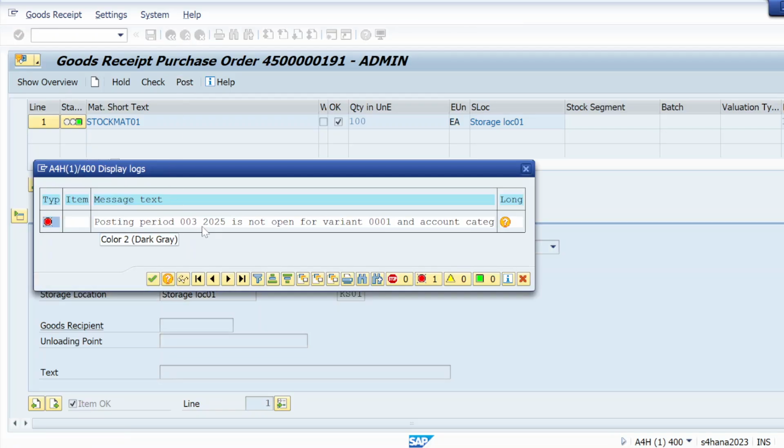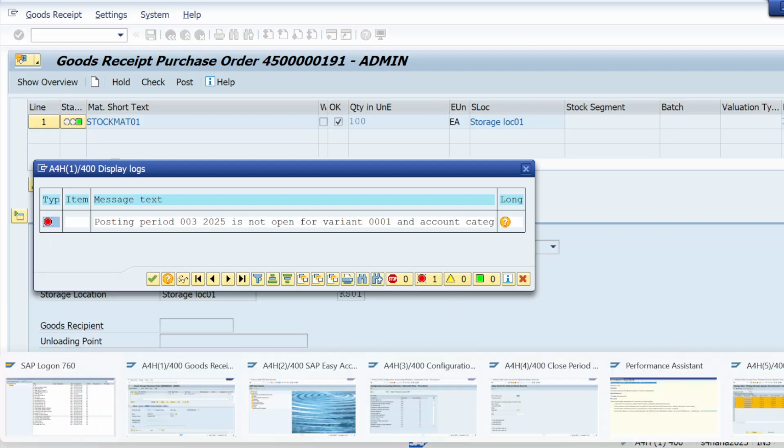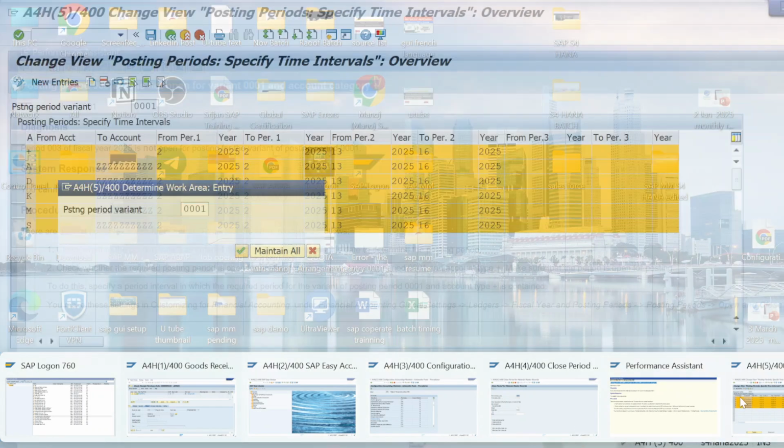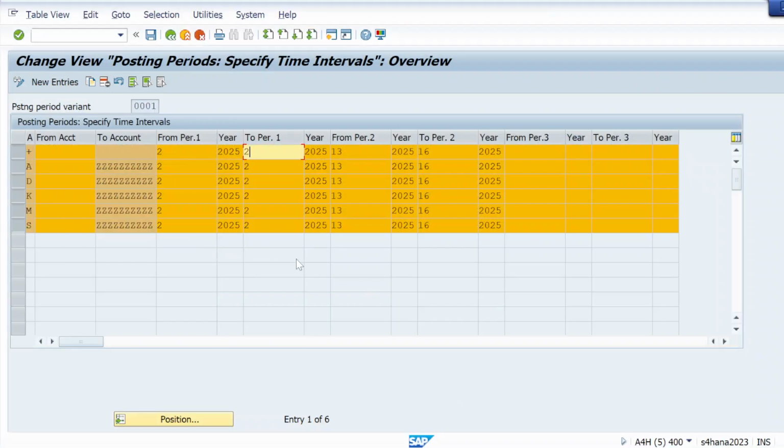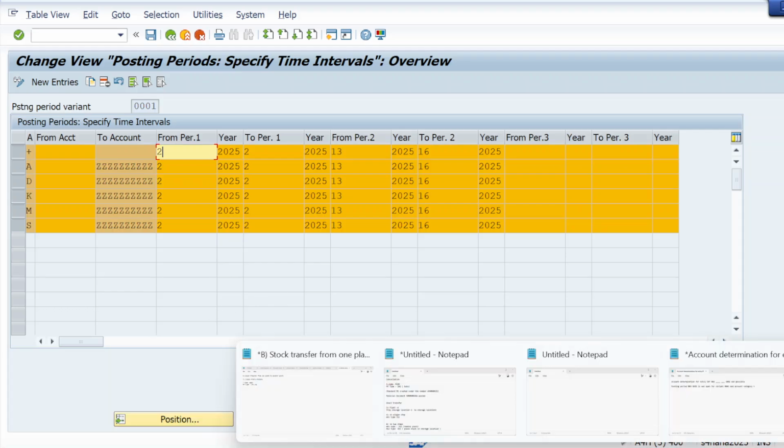Posting period 003 2025 is not open. So 003 we need to check. I guess from here I need to change. Okay, that we have to see. So the error is going to be resolved in OB52.